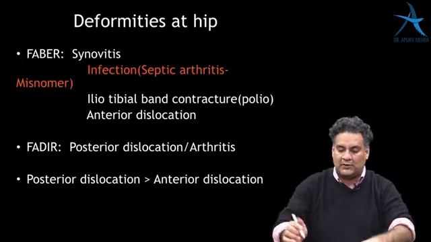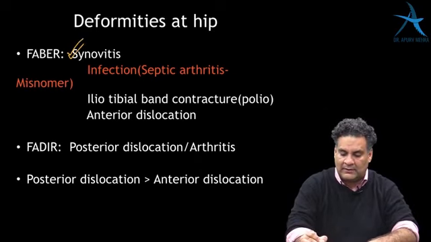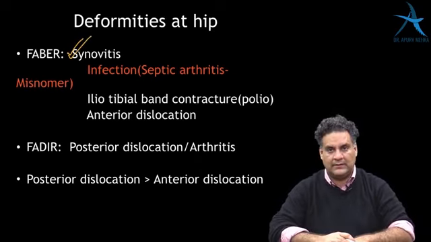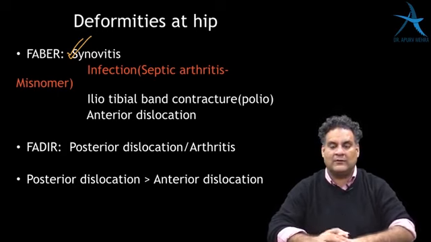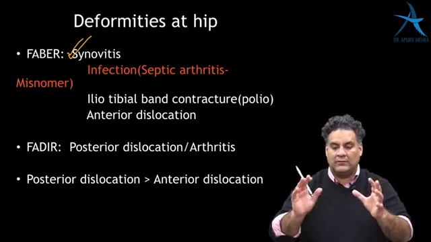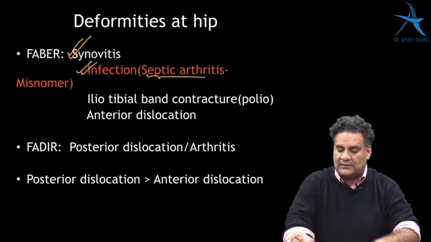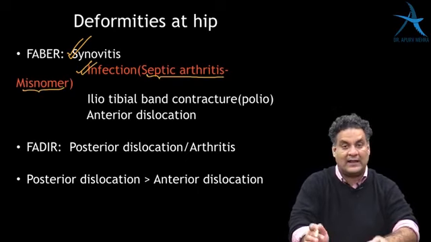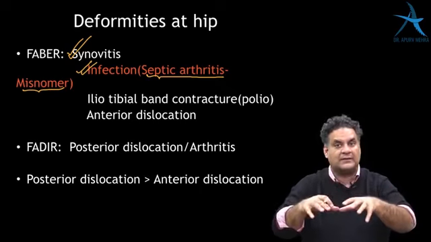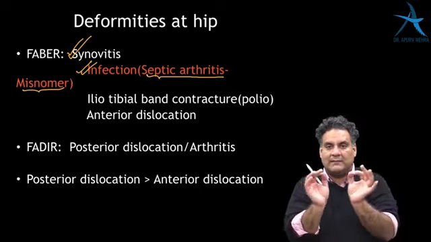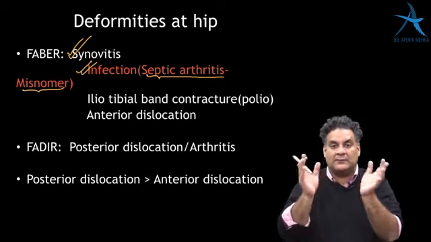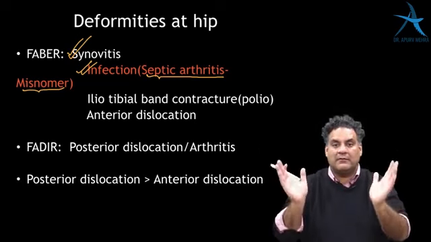We must remember the important causes of FABER and FADER. Number 1 is synovitis. More space is required for the proliferating synovium. Then is infection, in which it's a misnomer that septic arthritis is actually not arthritis, it's pus in the joint. Arthritis means damage to the cartilage, and septic arthritis, if you treat it properly, the cartilage damage can be prevented.